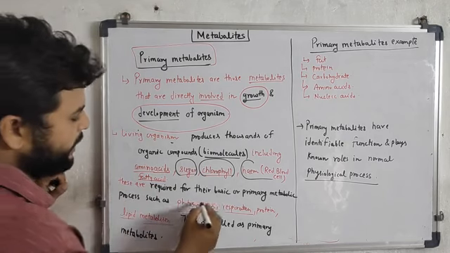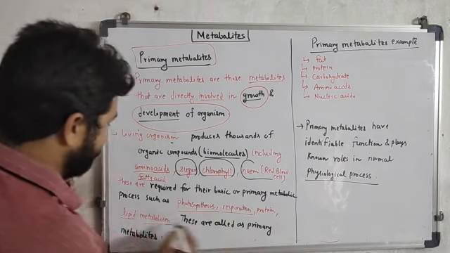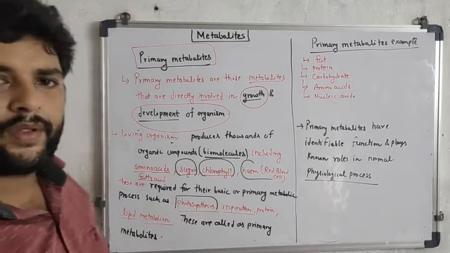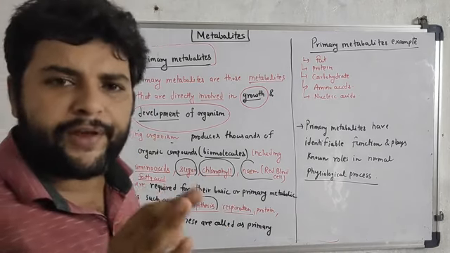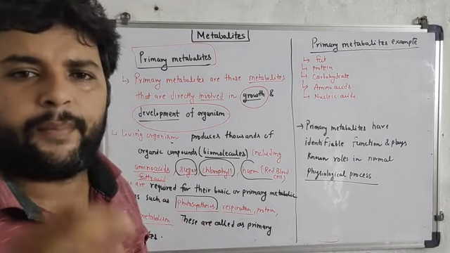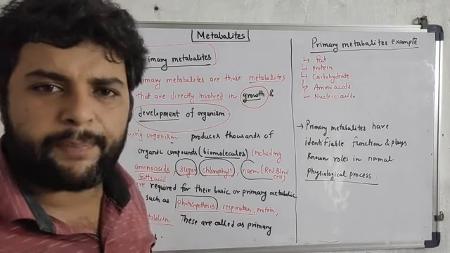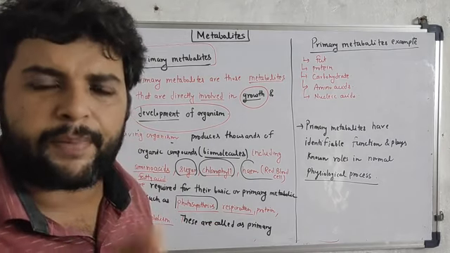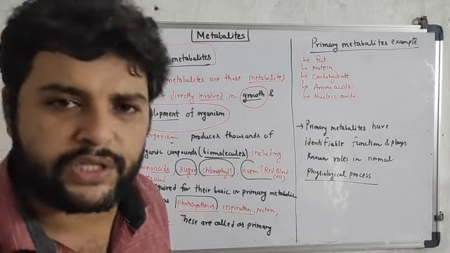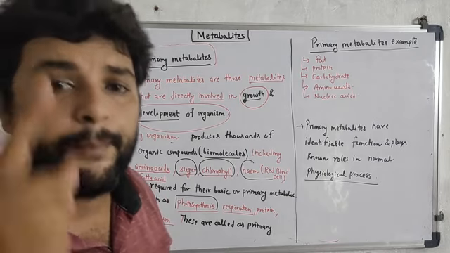These are required for their basic and primary metabolic processes. Suppose chlorophyll is not present in a plant cell, is that plant cell capable of photosynthesis? No, it can't do photosynthesis without this chlorophyll pigment.